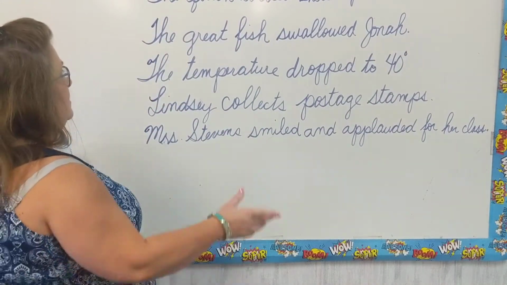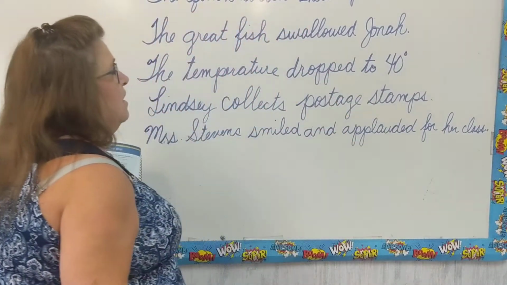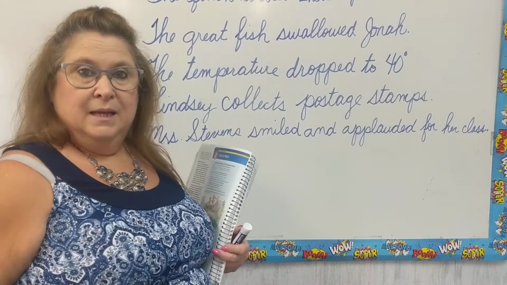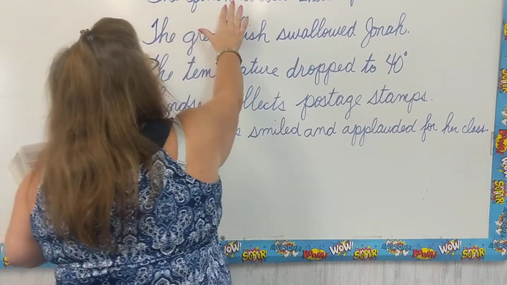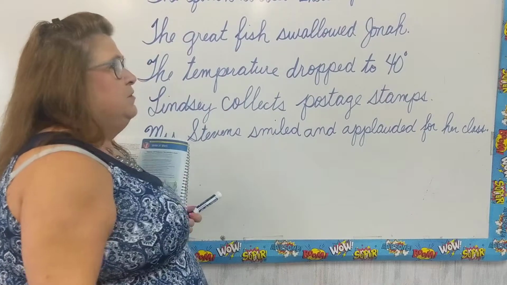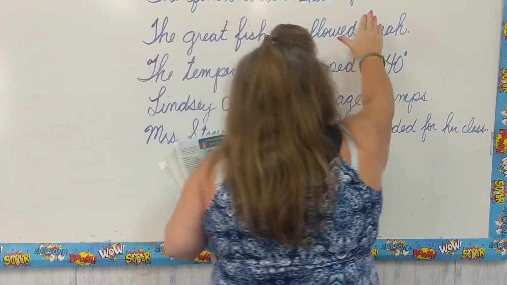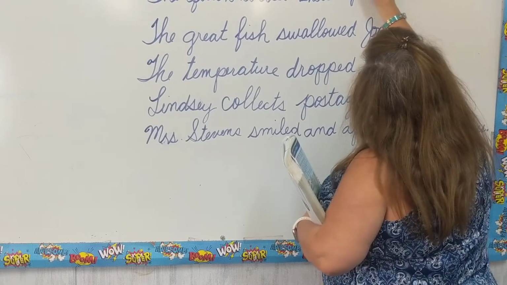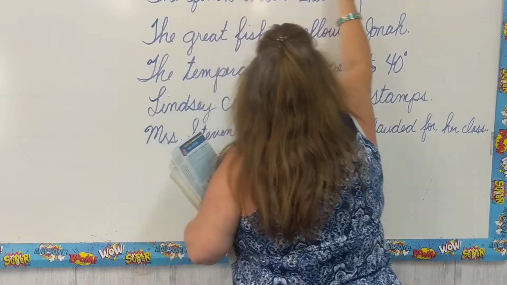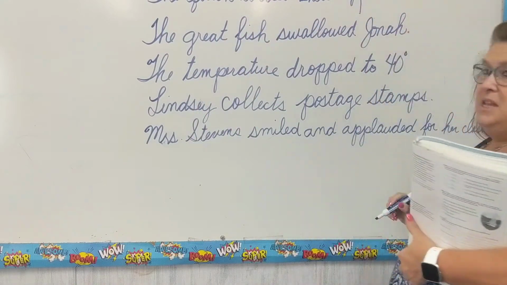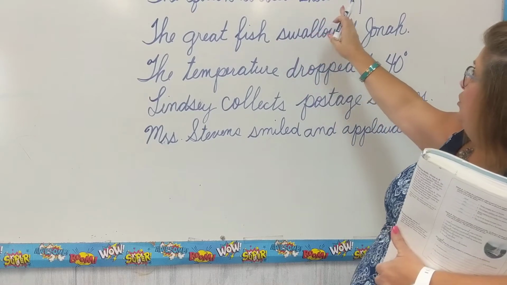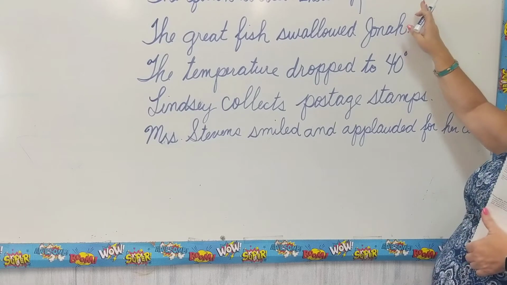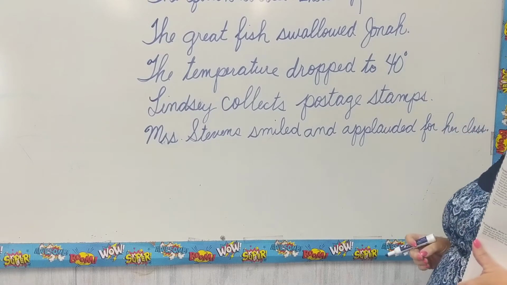So let's look at our first sentence on the board. The quick-witted shortstop threw the ball. So who or what is this sentence about? It is about the quick-witted shortstop. And what did the shortstop do? He threw the ball. So we just divided our sentence into its subject and its predicate. The subject part of the sentence is the quick-witted shortstop. It tells us who or what the sentence is about. And what did he do? He threw the ball. That is the predicate part of our sentence.